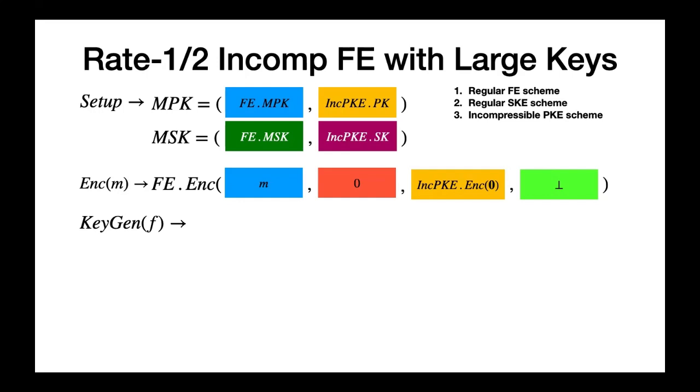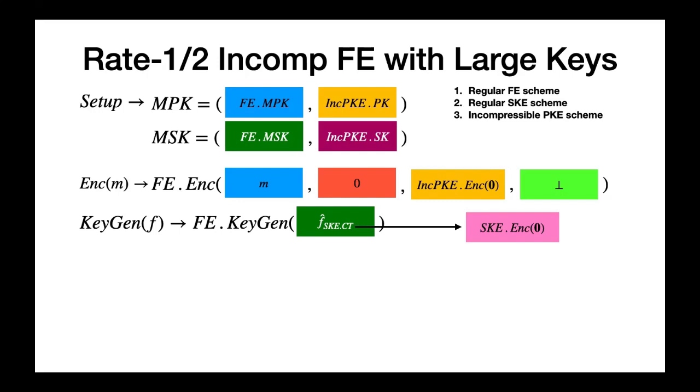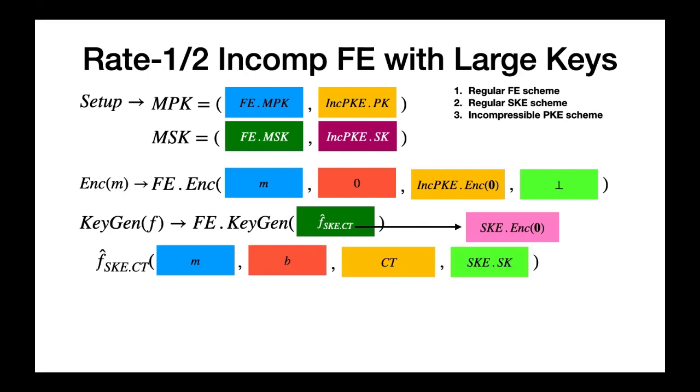The key generation algorithm takes as input the master secret key and a function f. It generates the functional secret key for the function f hat, which has the following description. It has an SKE ciphertext that encrypts an all-zero message. It takes as input a message M, a bit B, an incompressible ciphertext, and an SKE secret key. If B is equal to 0, it simply returns f of M. In the real-world scenario, a valid ciphertext would have the bit set to 0, hence the scheme provides the necessary correctness. Whereas in the security proof, the bit B in the challenge ciphertext is set to 1.